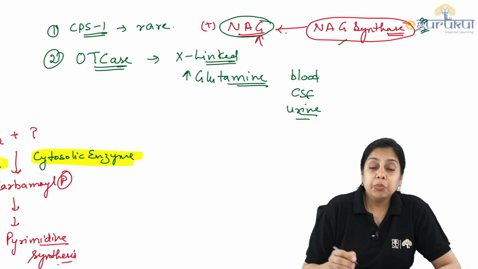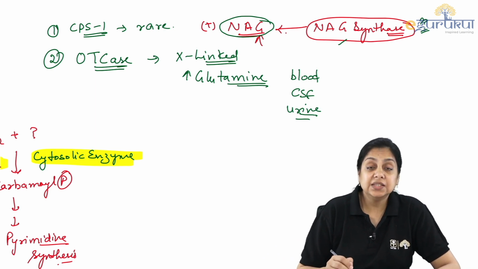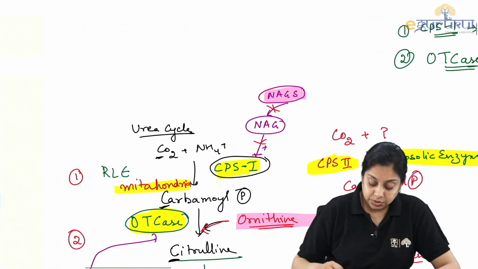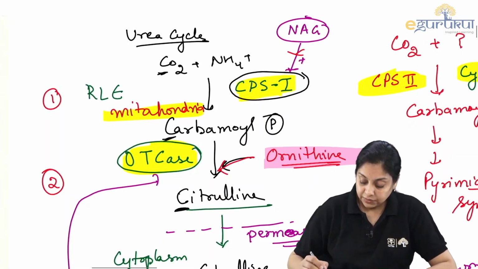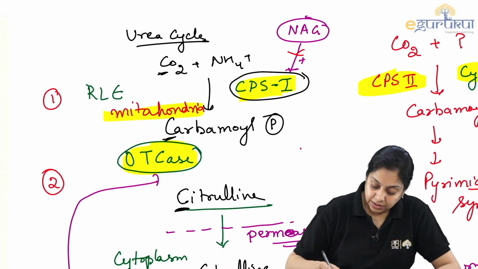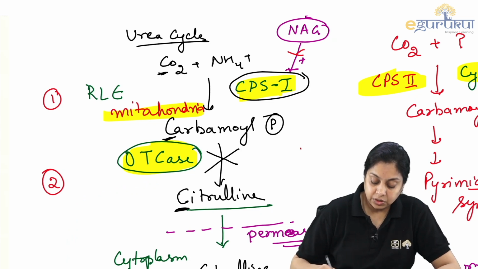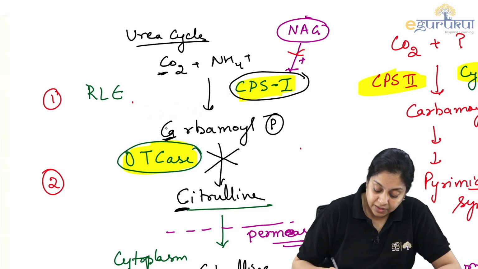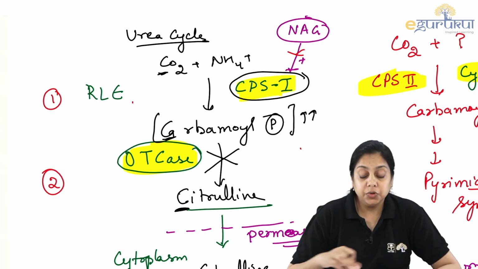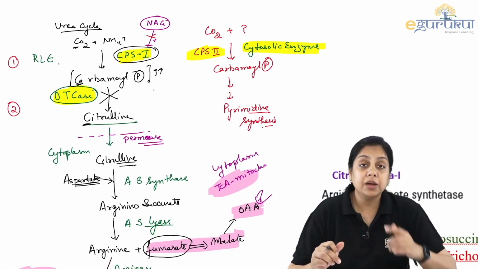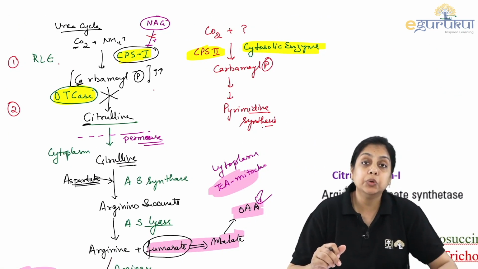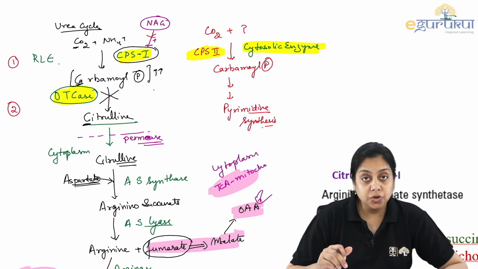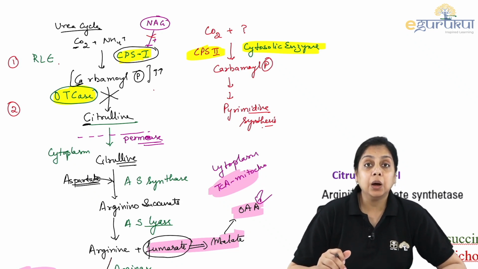So there is another important thing related to the OTCase enzyme. If we come back to the urea cycle, what do we see here? Let me erase everything up here. See here, if this enzyme is defective, this step will not take place. But what you will have here is elevated levels of carbamyl phosphate, which will keep on accumulating in the mitochondria, and then spill out into the cytoplasm.